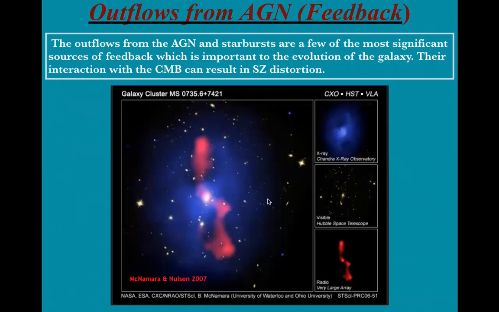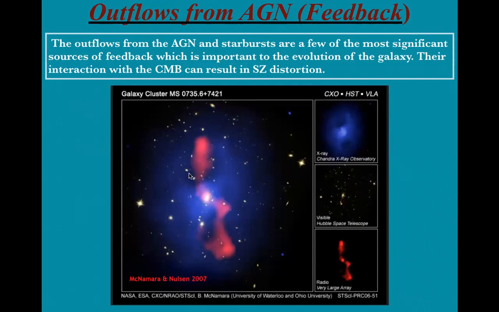Now, this image is observational evidence of the outflow of AGN, or the feedback mode. This is a composite image from the Chandra X-ray Observatory, Hubble Space Telescope, and Very Large Array. Chandra is in X-ray, Hubble is in visible, and the Very Large Array is in radio.